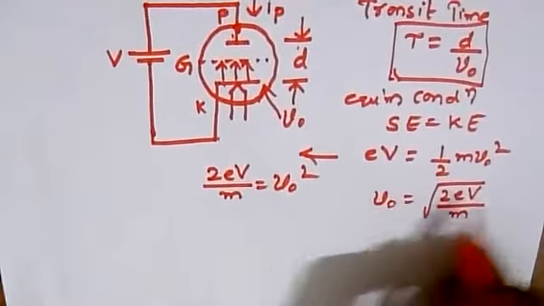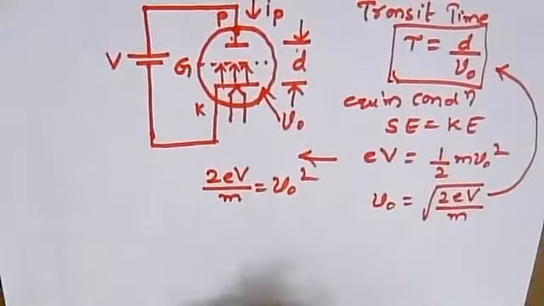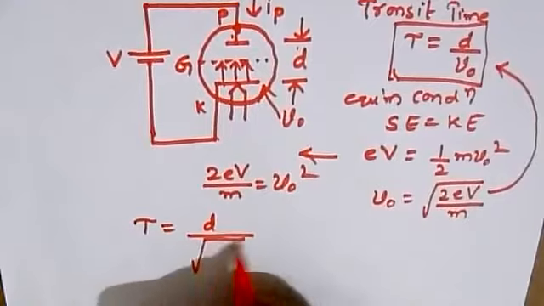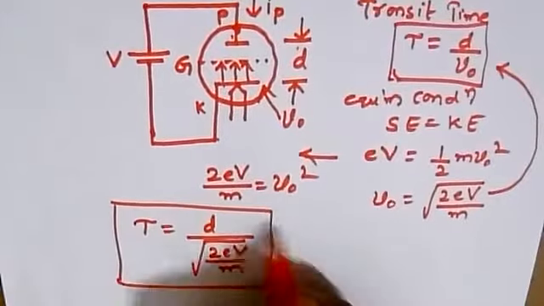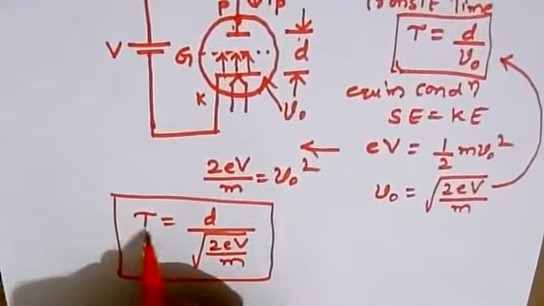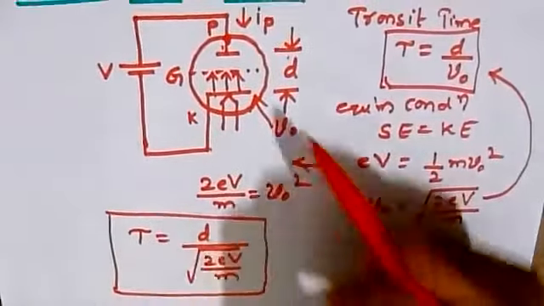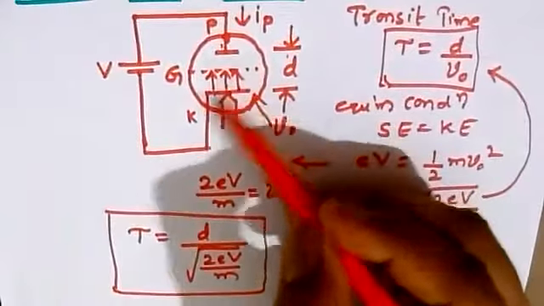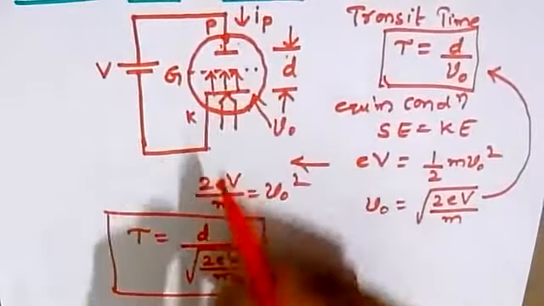Now substituting the value of this v naught in the transit time expression, we get tau equal to d divided by root of 2EV by m. Let me explain what happens with this expression. To get more amplification, the transit time should be very small. The time taken by the electrons to travel from cathode to anode should be less, so that the operation is very fast.